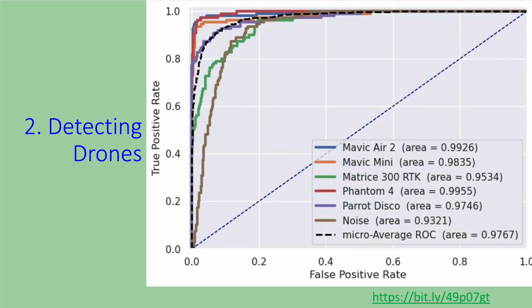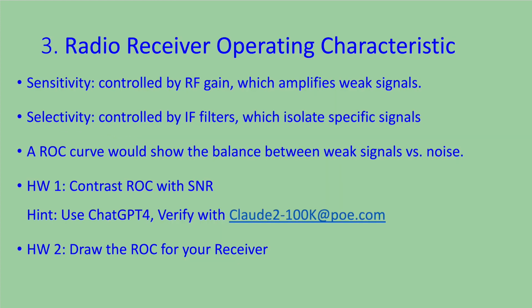Similarly, one can monitor drones and determine the make and the model of the drone by the style of RF command it receives on the XM band. Here we see the ROC curves for each of 6 different drones, along with the noise and the averaged receiver operating characteristic. So let's think about a radio's receiver operating characteristic.